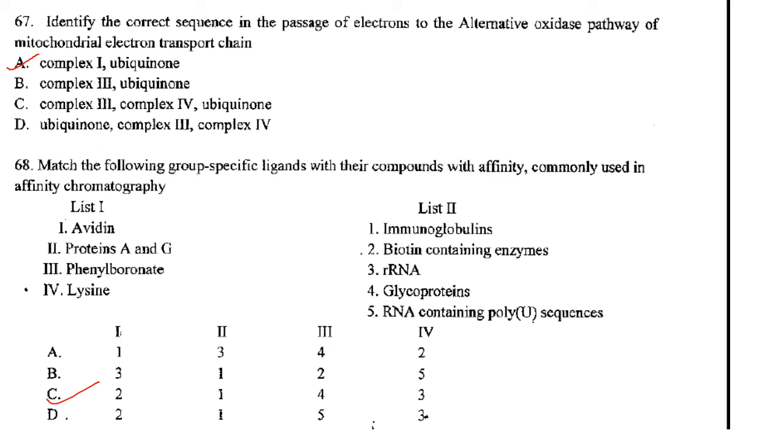Avidin is for biotin containing enzymes, 1, 2. Protein A and G for immunoglobulins. Phenylboronate is for glycoproteins, lysine is for rRNA. So answer here is 2, 1, 4 and 3. So answer is option C.